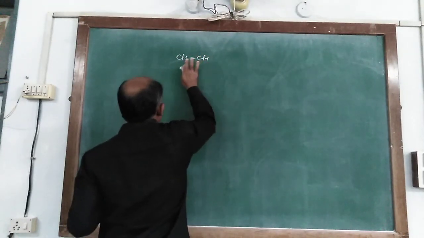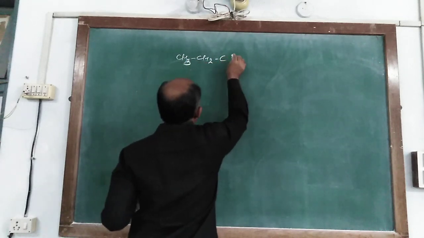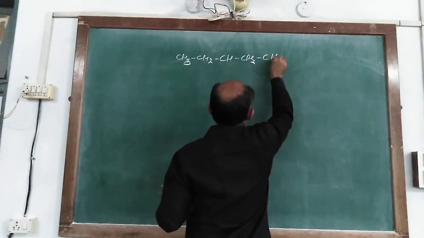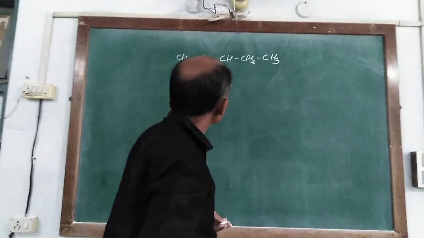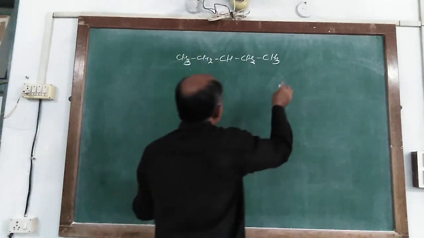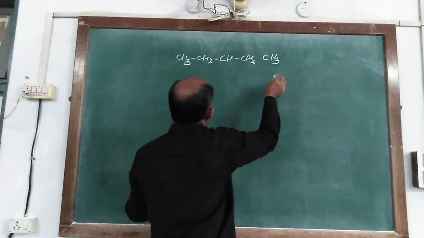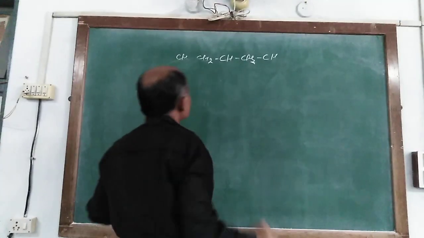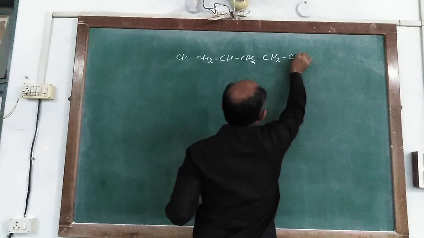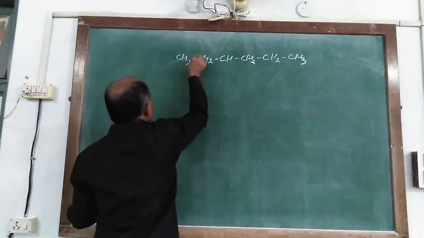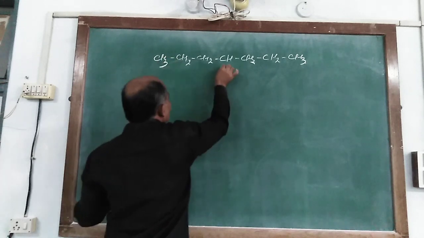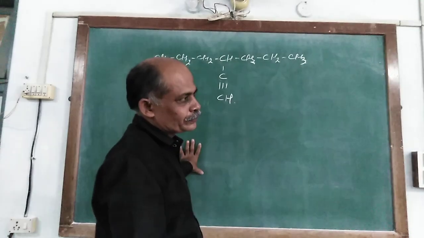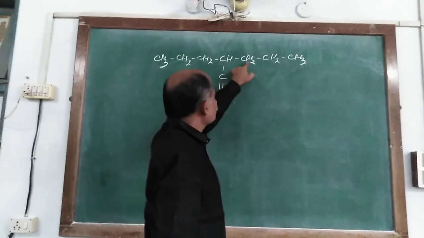CH3, CH2, CH, CH2 and CH3, and here CH2, CH3, CH2 and CH3, and here C triple bond C. So 1, 2, 3, 4, 5, 6 and 7.